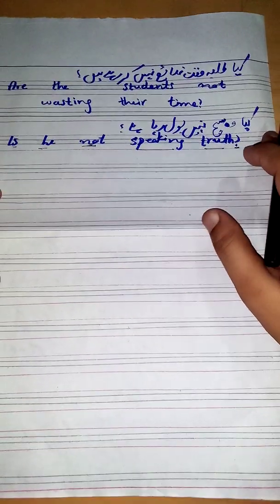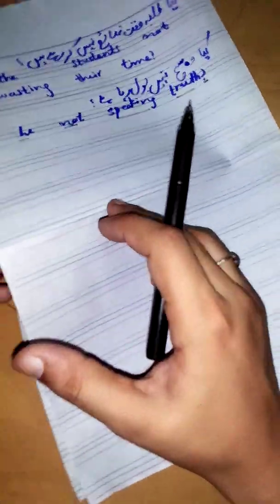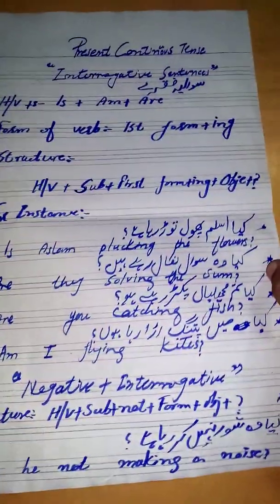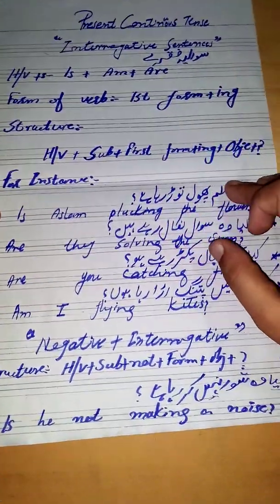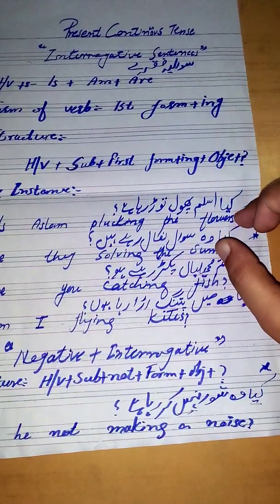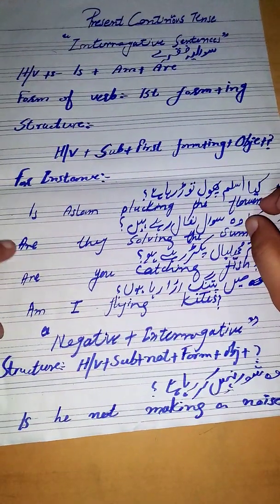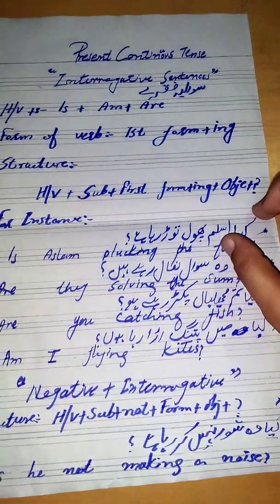Clear students? Now students, in this lecture I told you about interrogative and negative plus interrogative sentences. I told you the helping verbs, the verb form, and the structure. First of all you have to learn these things, then you will create a maximum of 7 to 8 sentences of negative and negative plus interrogative.